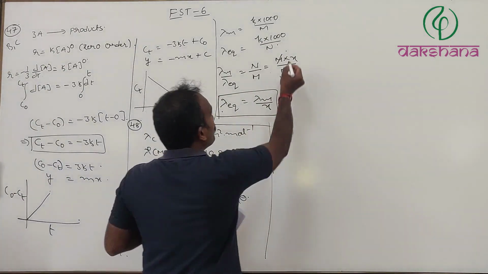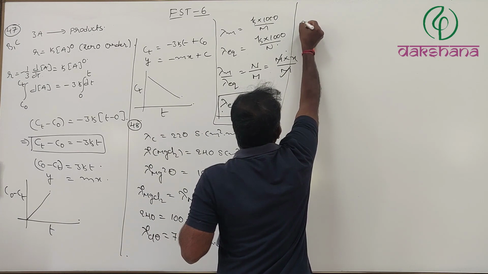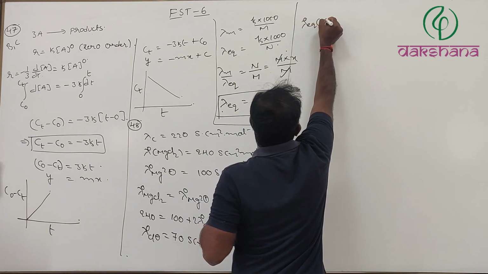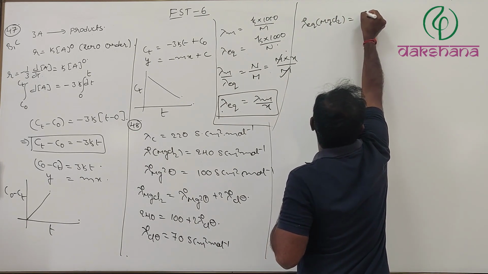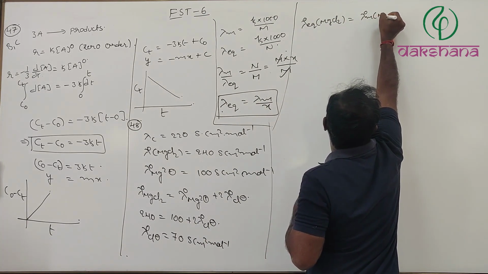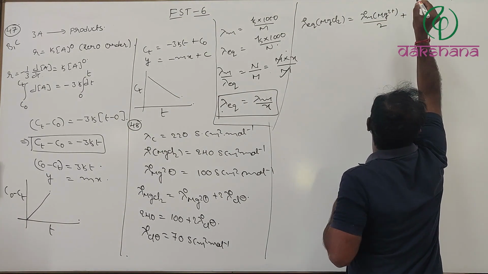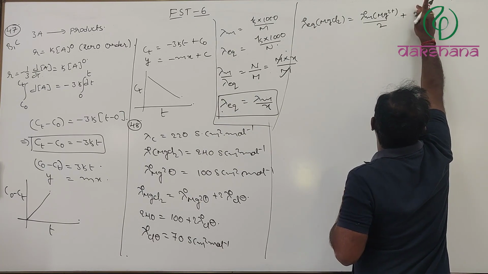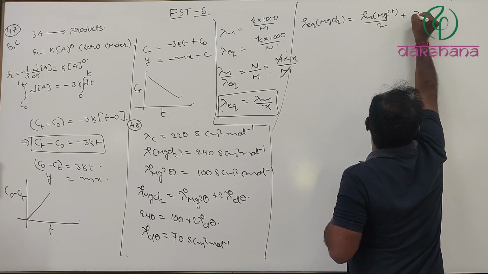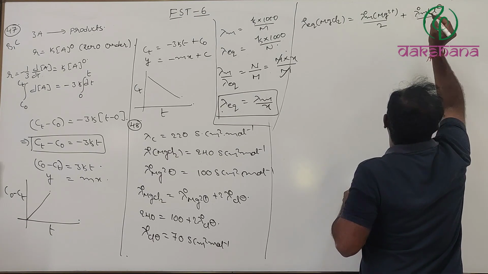Based on this formula, lambda naught equivalent conductance of MgCl2 is equal to lambda naught molar conductance of Mg2+ divided by 2, plus 2 into lambda naught molar conductance of Cl minus divided by 1.